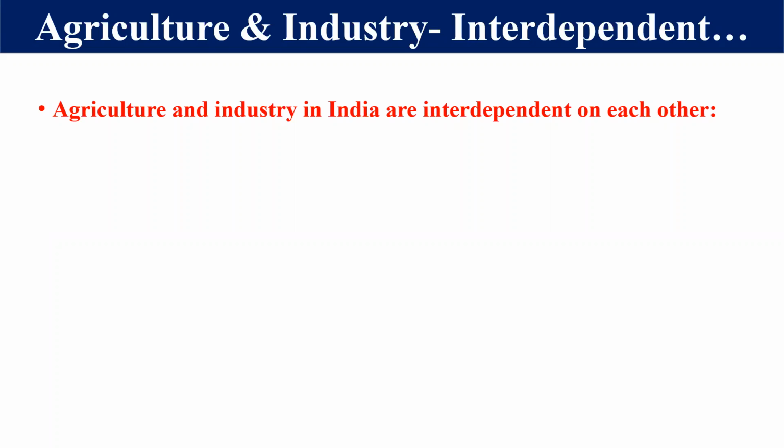Now, our third topic would be agriculture and industry in India. They are totally interdependent on each other. How they are interdependent with each other, we will discuss this thing.